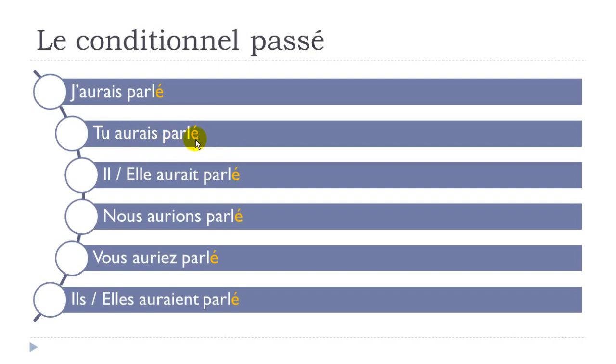So it won't change, it will stay like a accent aigu, okay? Even if it's the singular, the plural, or the feminine. It doesn't change, so it will stay like parler. Alright?